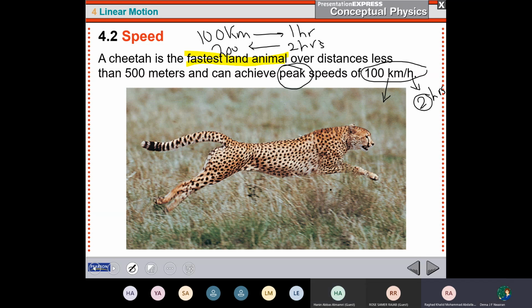So here now, I'll tell you later on how you can find it by the speed definition. But here, mathematically, if you know that the rate is 100 kilometer per 1 hour, then for 2 hours you will have the cross product: 100 multiplied by 2 equals 1 times x, so x will be 200. Here I'm solving it mathematically. Later on I will tell you how to solve it in physics.